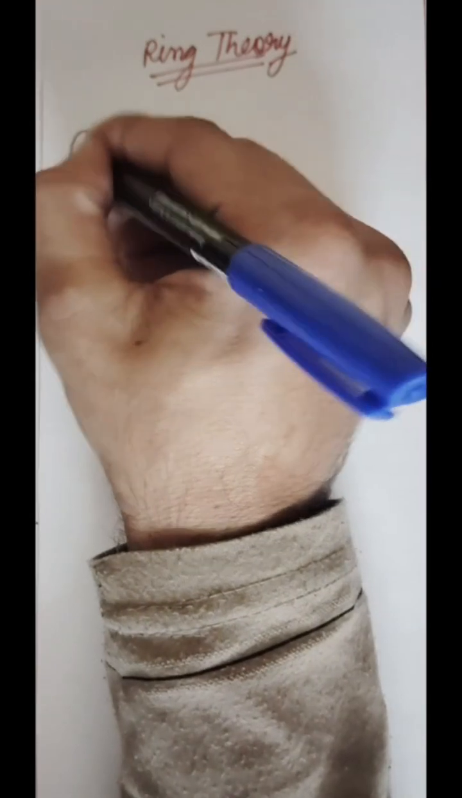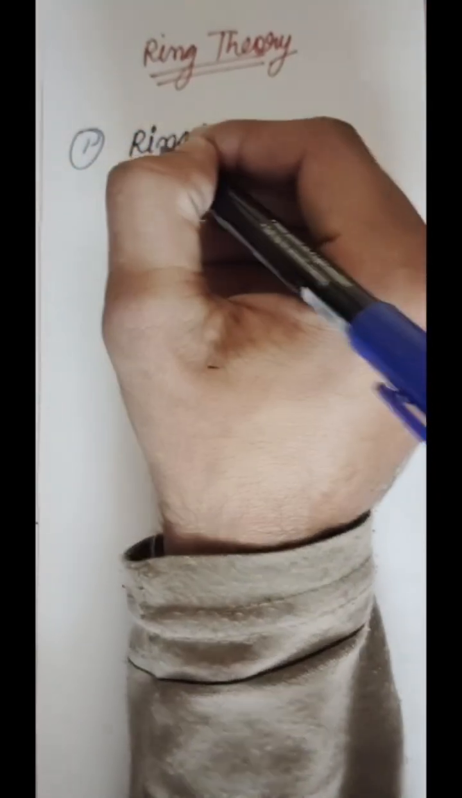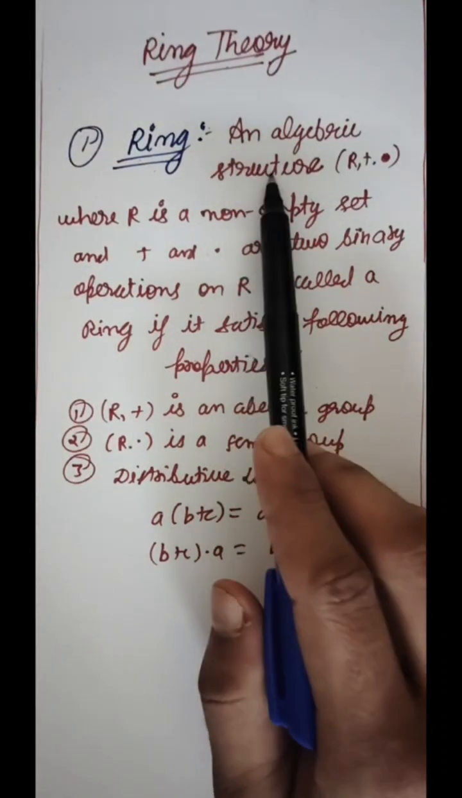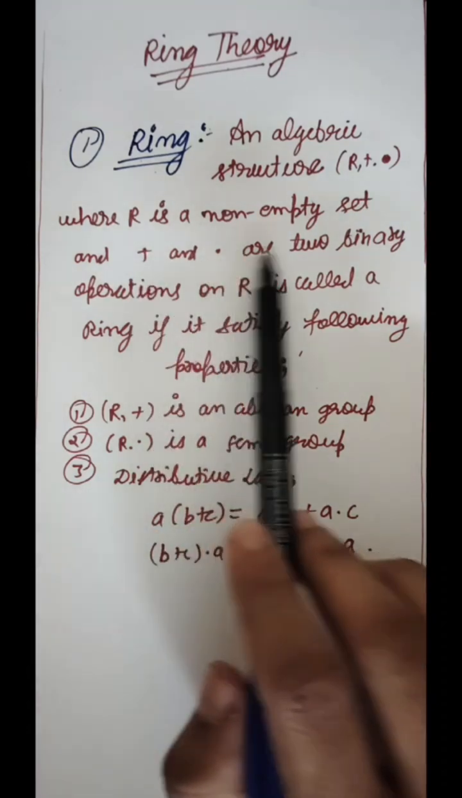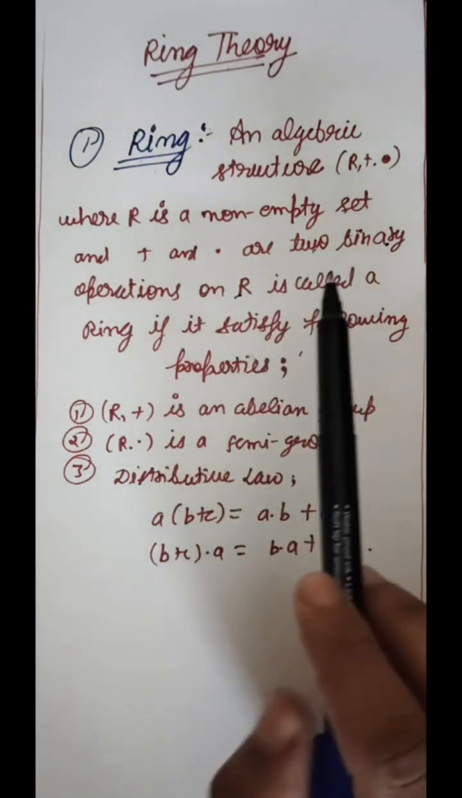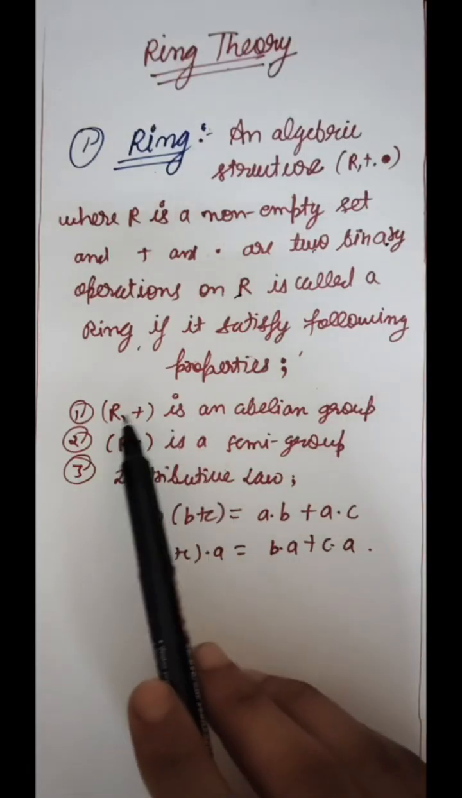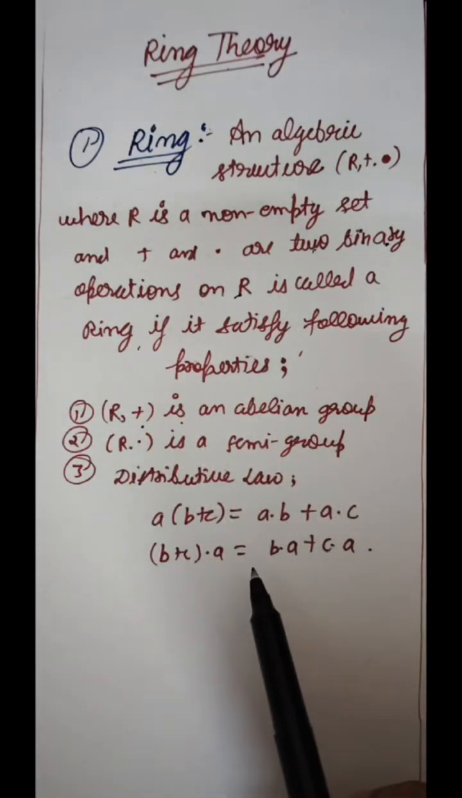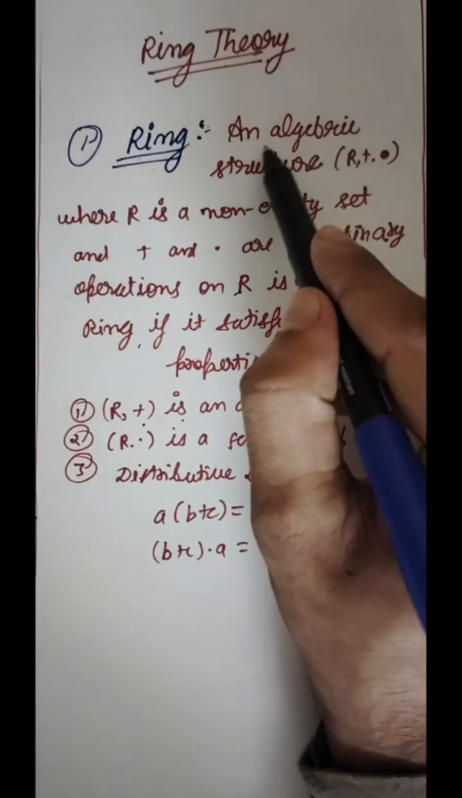So our first topic is what is a ring? A ring is an algebraic structure (R, +, ·) where R is a non-empty set and + and · are two binary operations on R. R is said to be a ring if it satisfies these three properties: (R, +) is an abelian group, (R, ·) is a semi-group, and the distributive laws hold. Before knowing about a ring, first we need to know what an algebraic structure is.